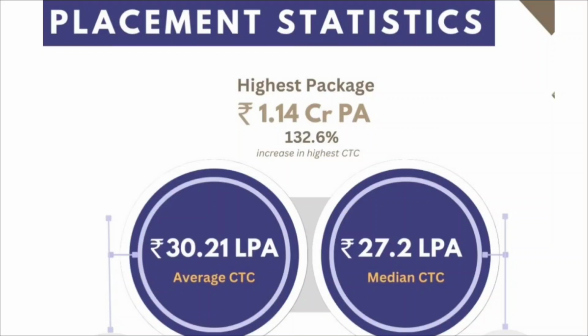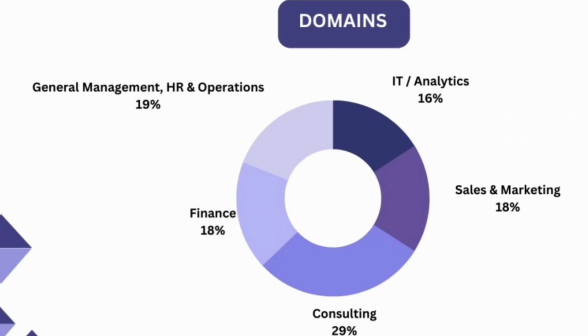If we talk about it domain wise, 18% placements are in the finance sector, 19% in general management, HR and operations, 16% in IT and analytics, 18% in sales and marketing, and 29% in the consulting domain.